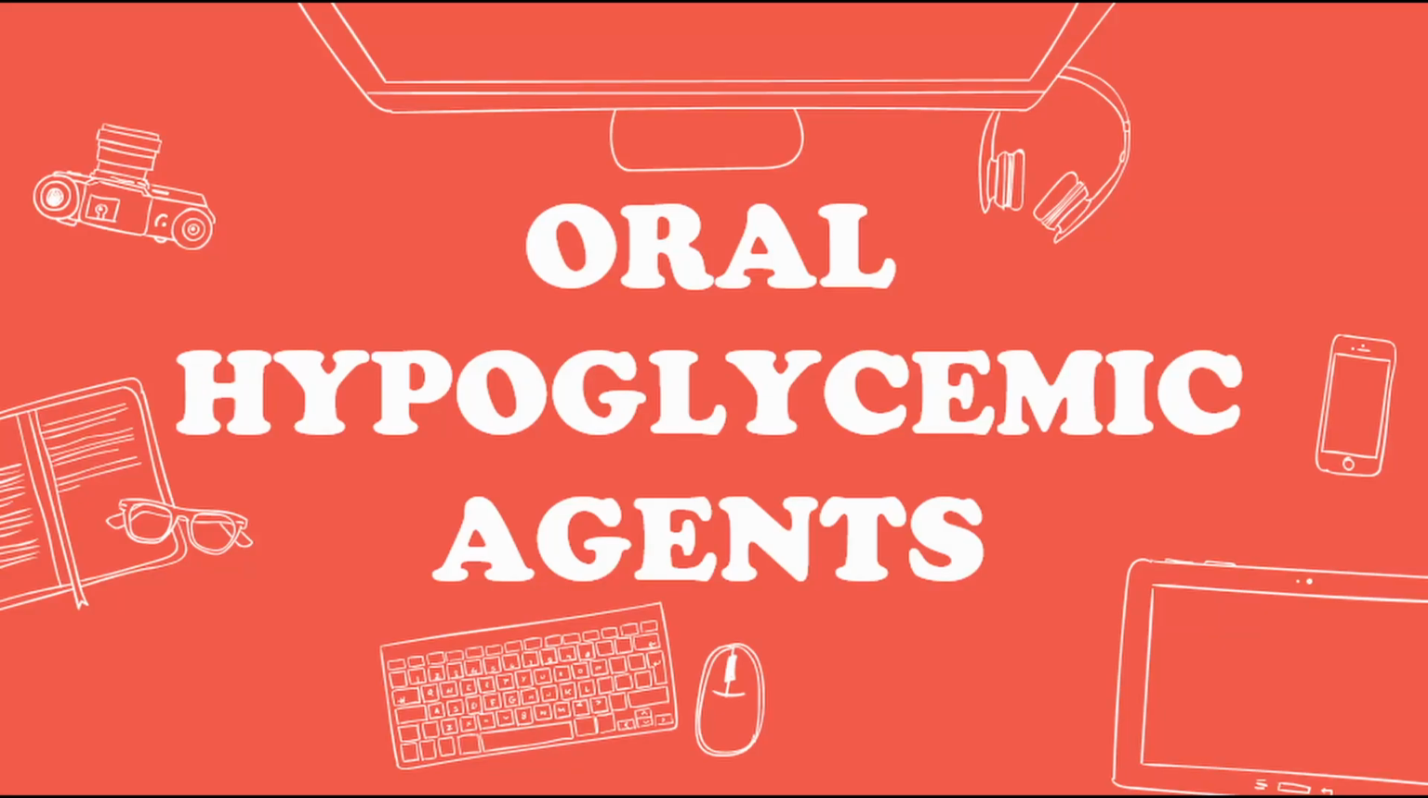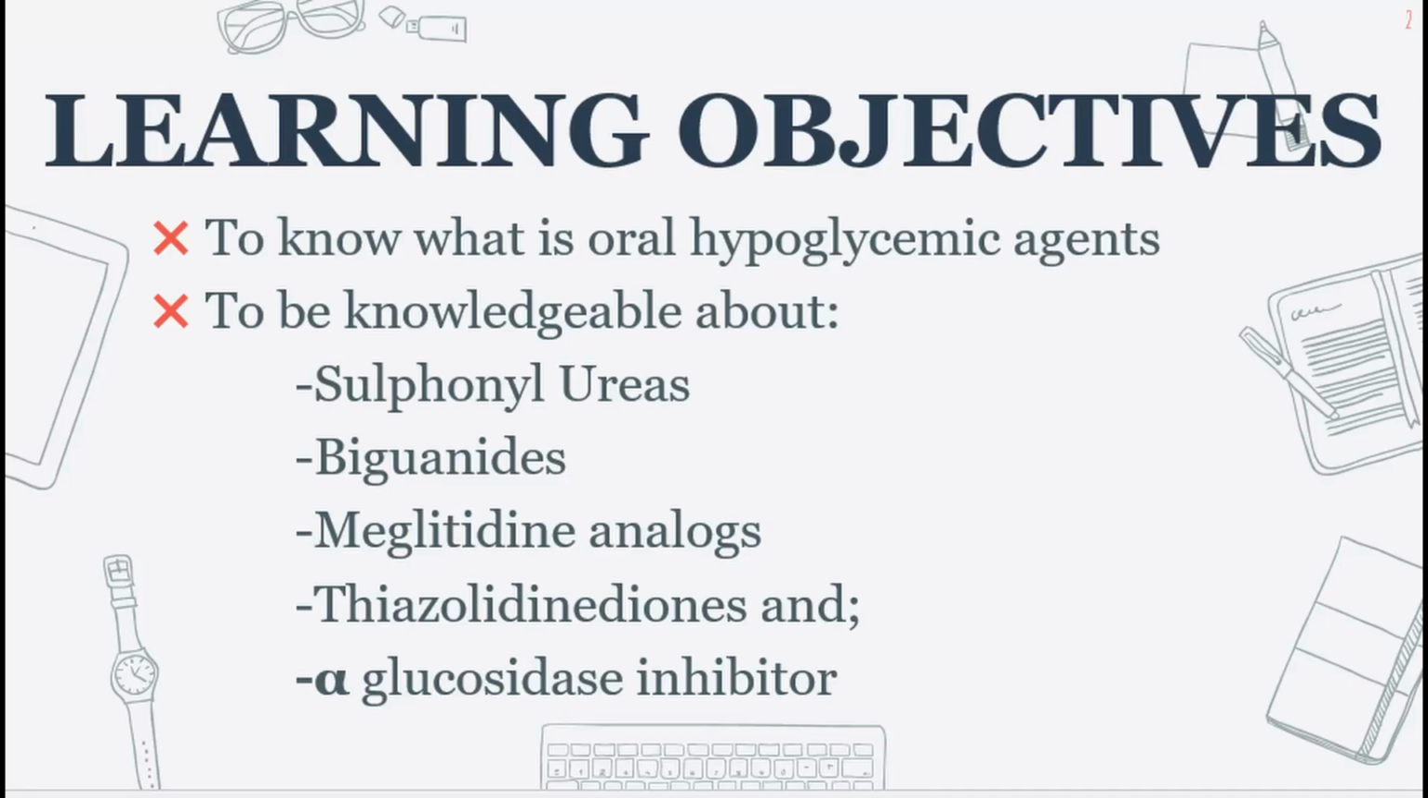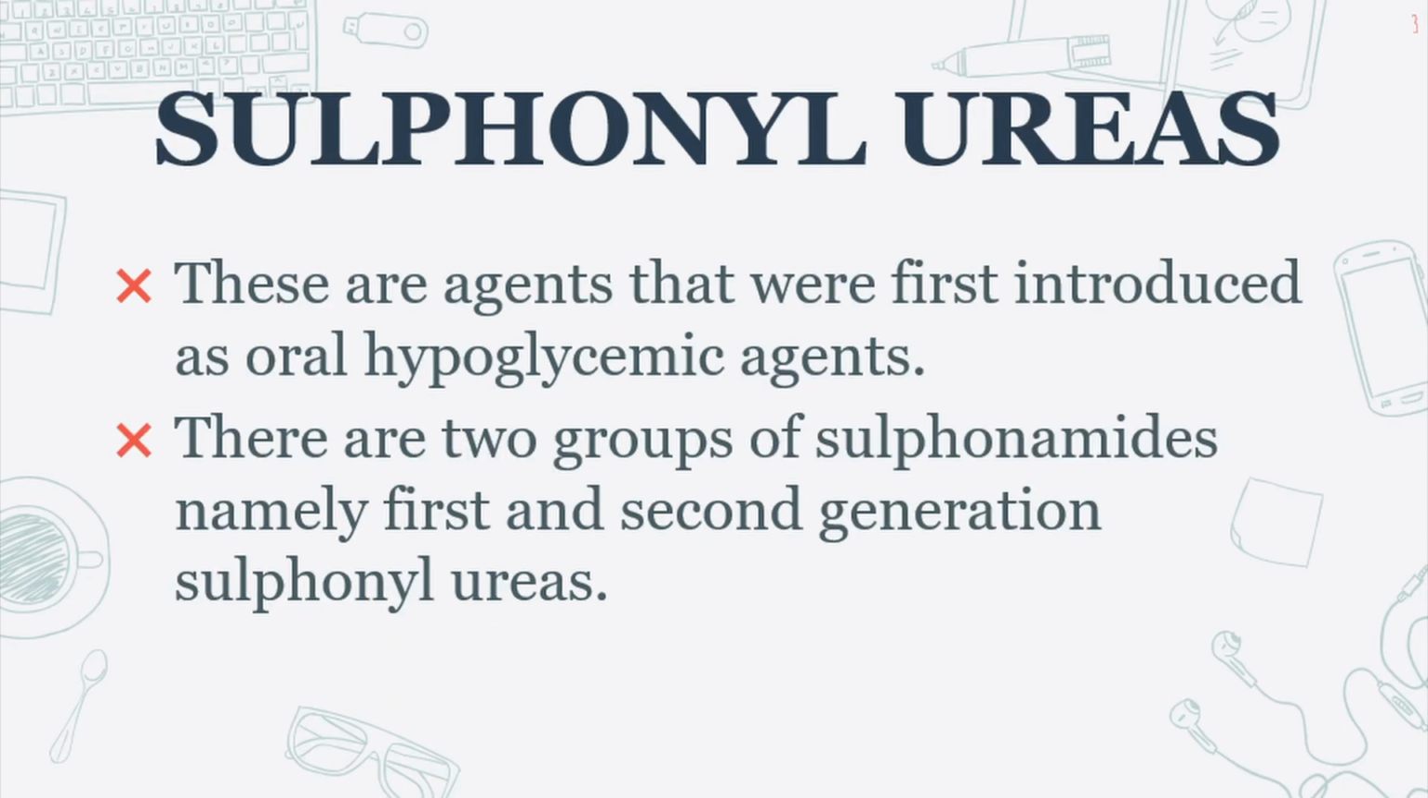Oral hypoglycemic agents. Now, these are our objectives. First is to learn more about oral hypoglycemic agents. Then second is to be familiar with sulphonyl ureas, biguanides, meglitinide analogs, thiazolidinediones, and glucosidase inhibitors. So first, we are going to discuss the sulphonyl ureas.